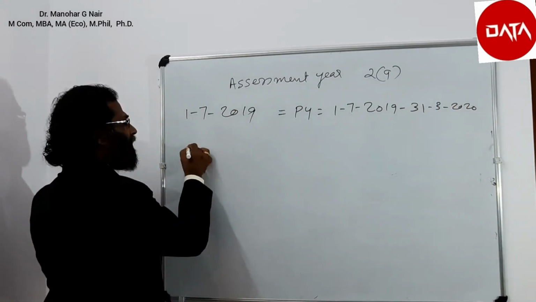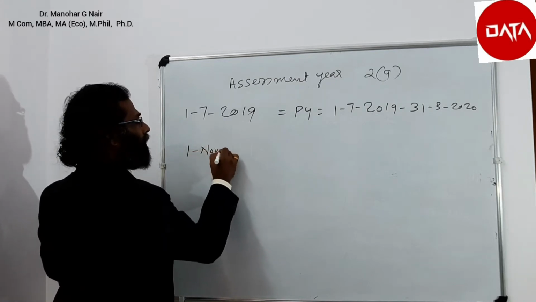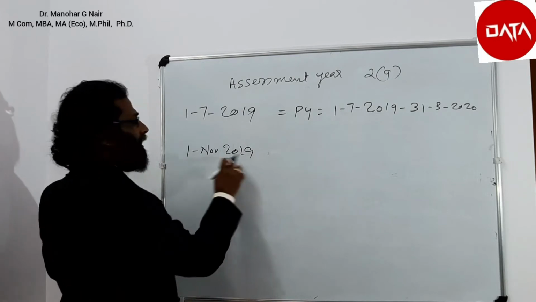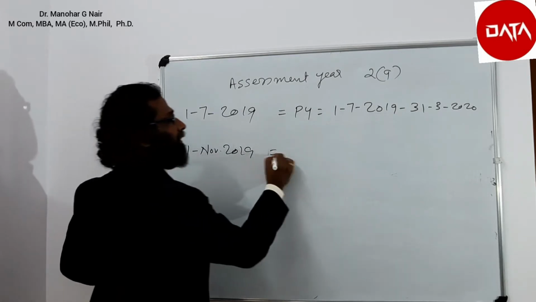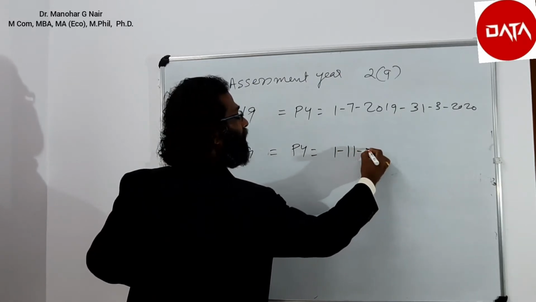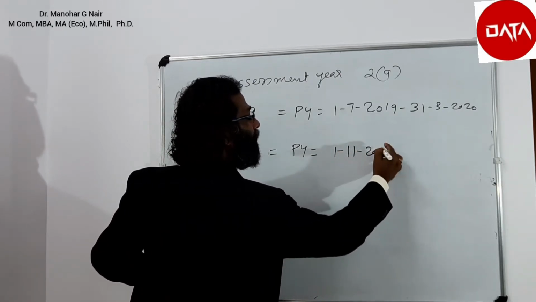Suppose the business started on 1st November 2019, then the previous year is 1/11/2019 to